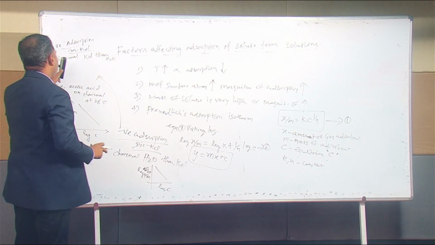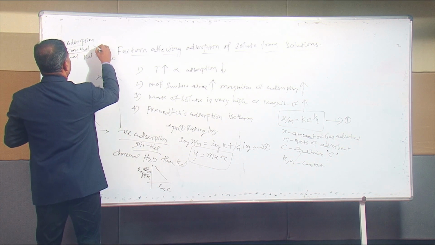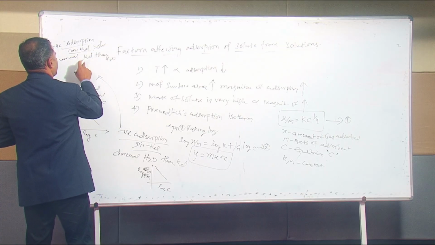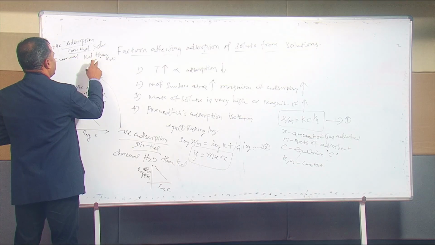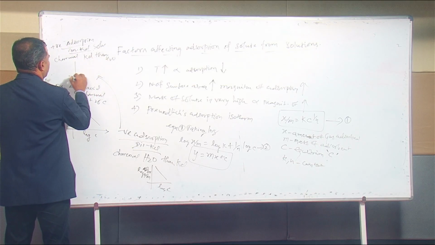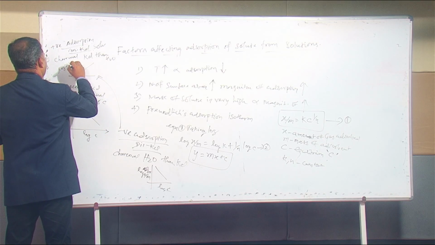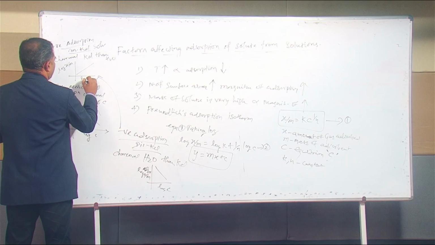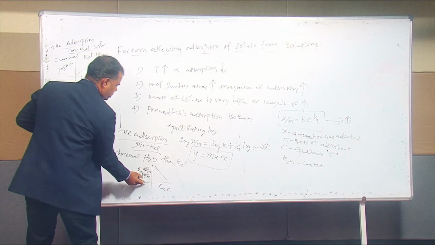So here charcoal adsorbs KCl, especially in concentrated KCl solution. If you add the charcoal into that concentrated KCl solution, charcoal adsorbs KCl more readily than the water. So it will produce the positive adsorption. For example, the graph may be like that: log of x by m versus log c. So this is the positive adsorption. This one is the negative adsorption.